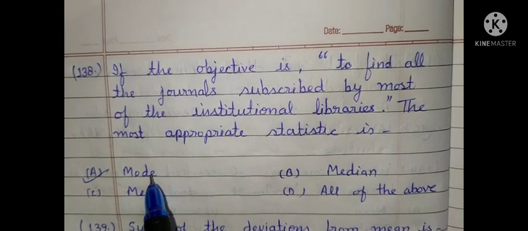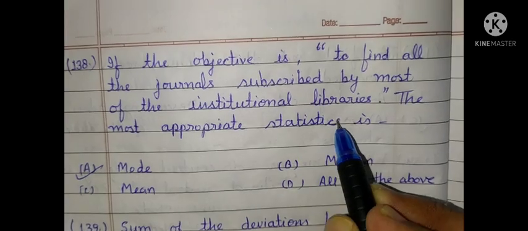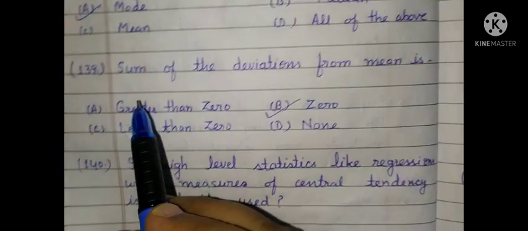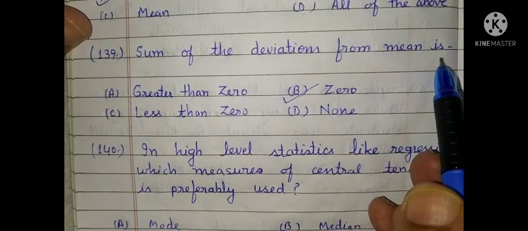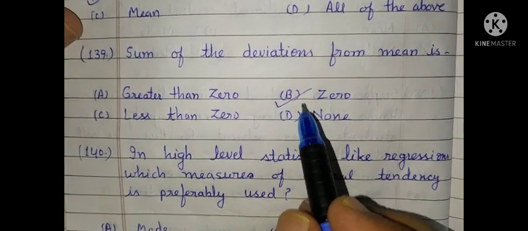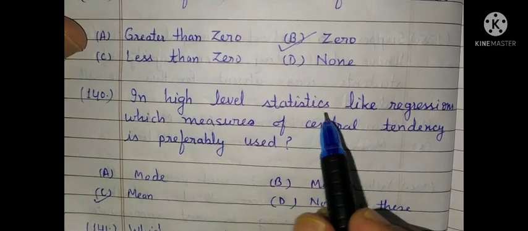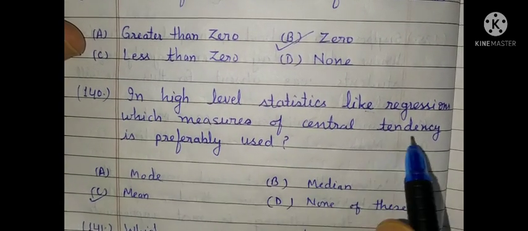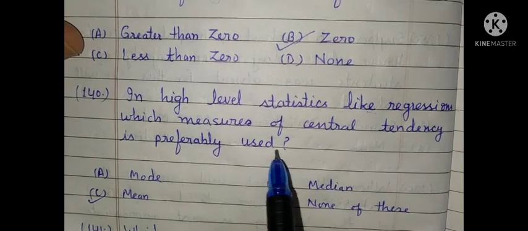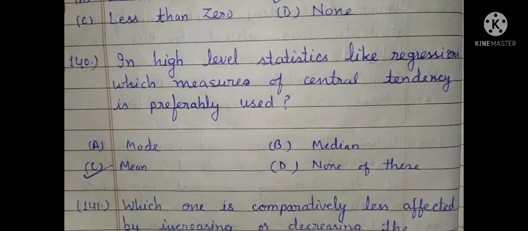So option A is correct. Next question. Sum of the deviations from mean is 0. Option B is correct. In high level statistics like regression, which measure of central tendency is preferably used? Mean. The correct option is option C.